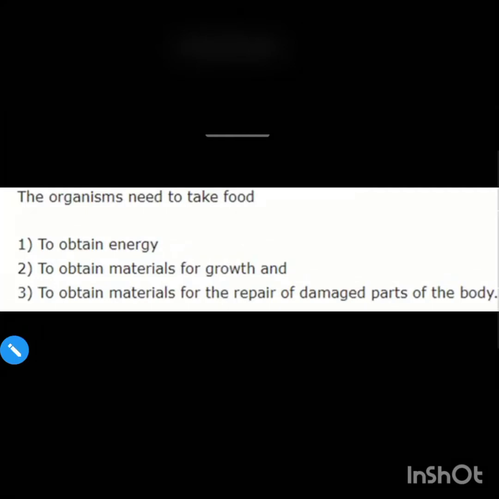You have already learned that food is essential for all living organisms. Why is food important? Food is important because it provides energy which will help an organism to carry out various activities. It provides materials for the growth of the organism. It will also provide materials for repairing the damaged parts of the body.